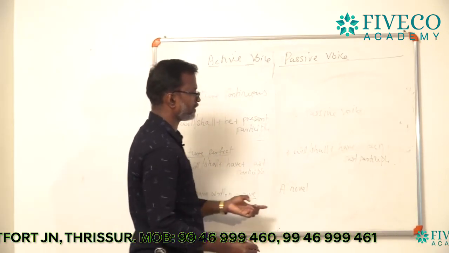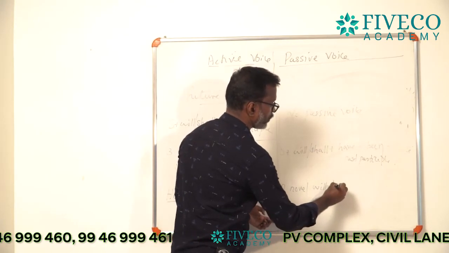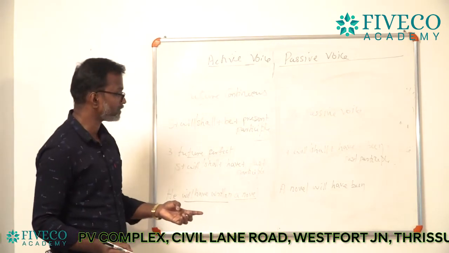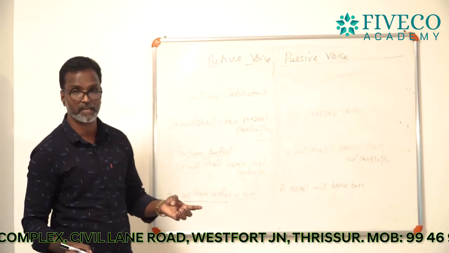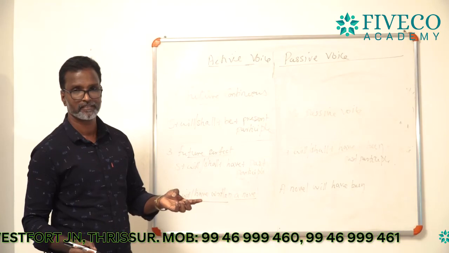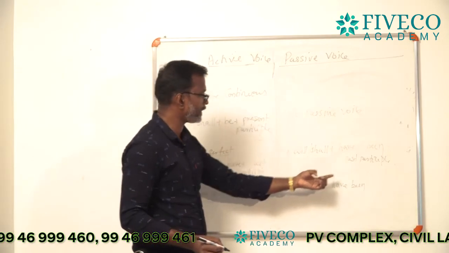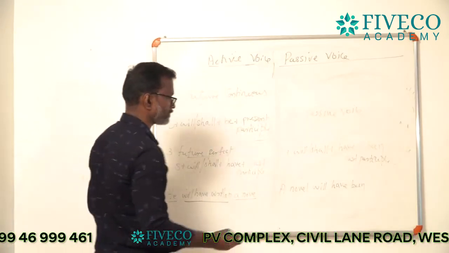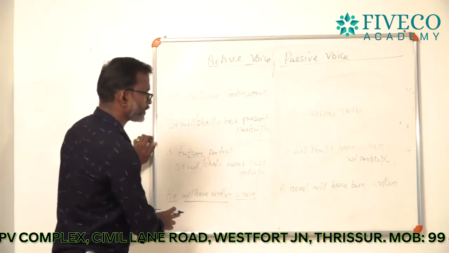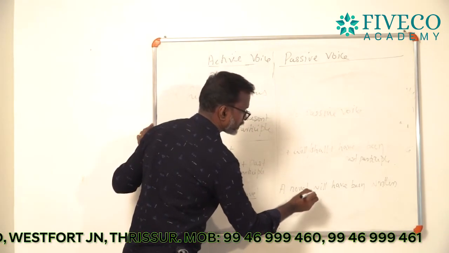A novel, you can apply the formula, a novel will have been, and never write a novel shall have been. You can use shall along with the subjects like I and we. Remember that. A novel will have been plus past participle, written. A novel will have been written. You can use by plus agent, by him. A novel will have been written by him.